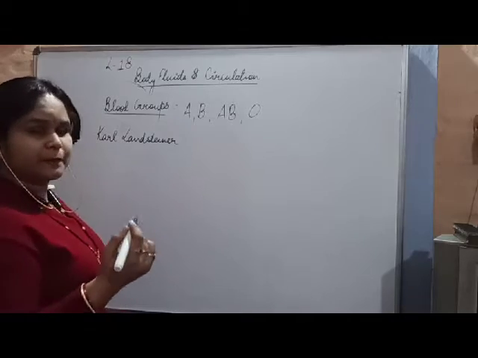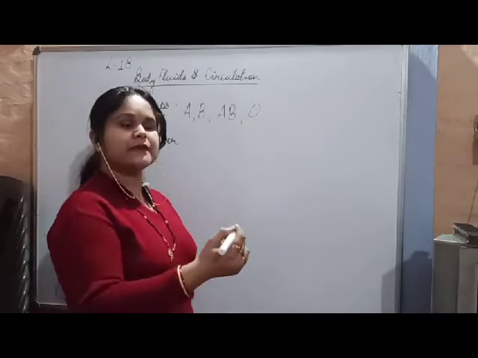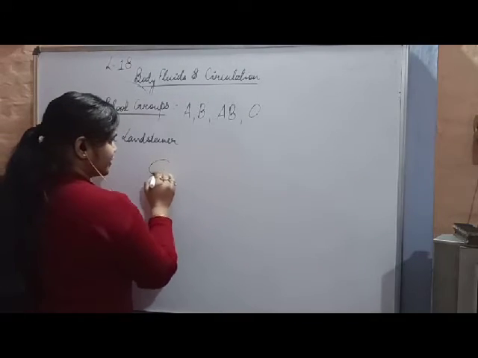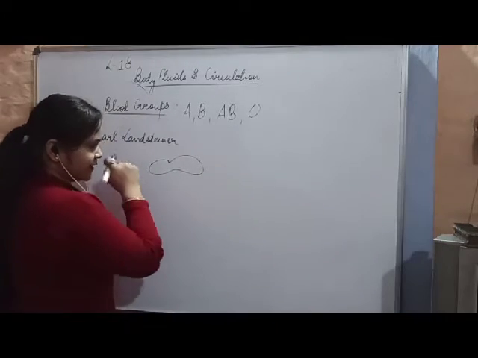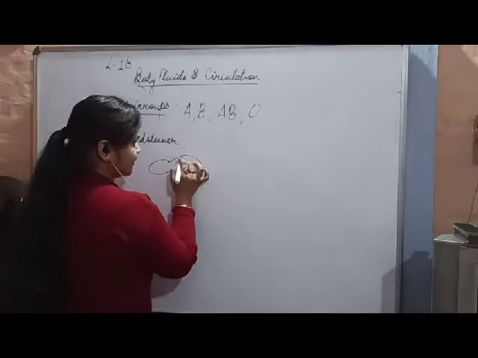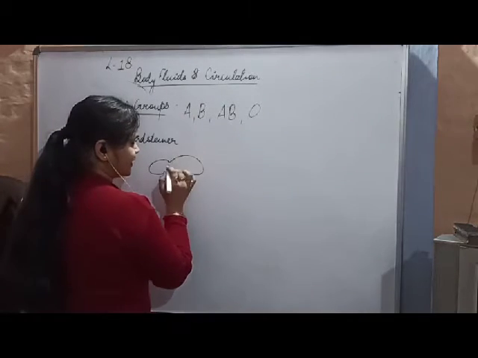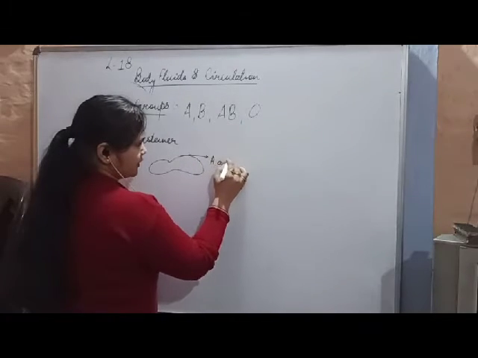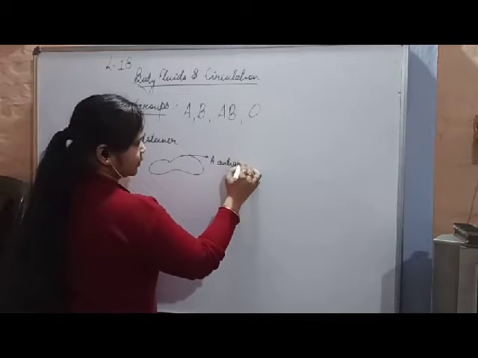Now, how do blood groups differ in different persons? Let's start with it. Suppose this is an RBC, and on the RBC we have an antigen called the A antigen. Suppose there is one more RBC having B antigen.